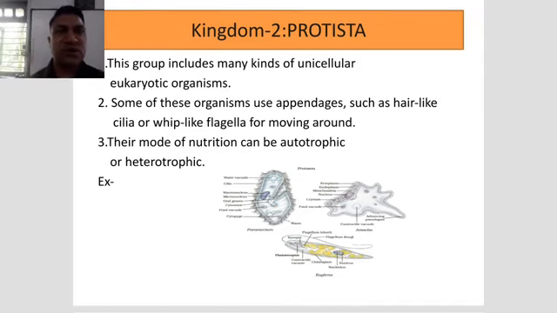Then after, the mode of nutrition can be autotrophic or heterotrophic, so they have both types of nutrition. Cilia are usually present in paramecium and flagella usually present in euglena. So that is the example with figure.